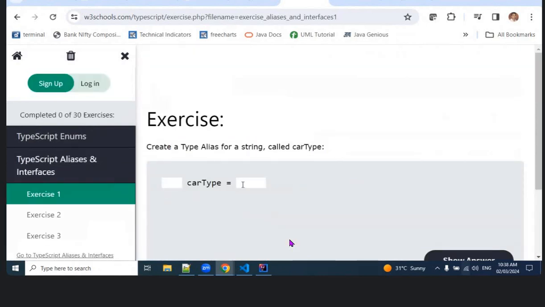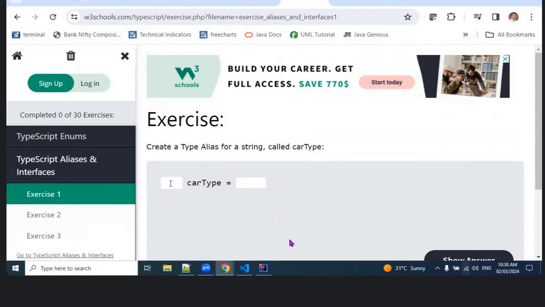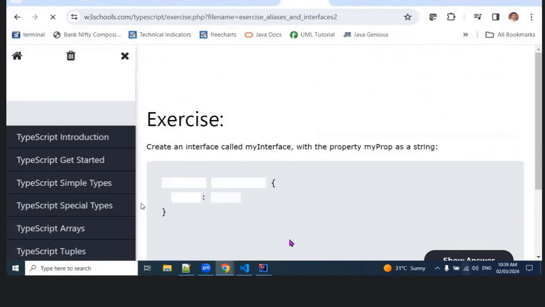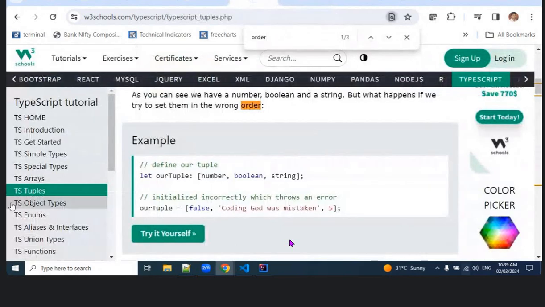So create a type alias, car type. Create a type alias for a string called car type. So car type you have given. Now it's saying the alias should be alias type of string. Is it like this? No. Okay, they are directly doing that. So you remember what the alias type is?